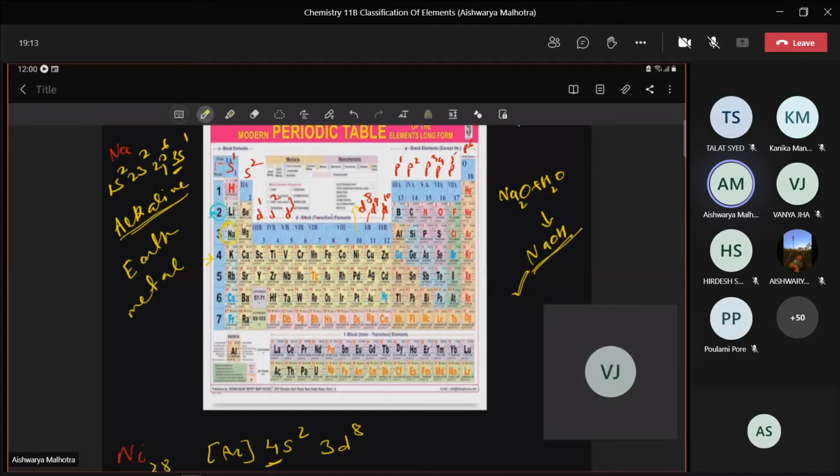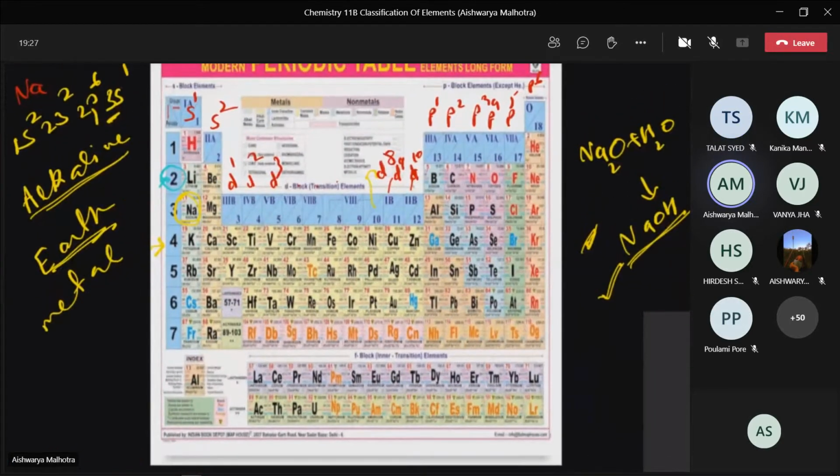Their oxides, when dissolved in water, are again basic in nature, the same as group 1. Now let's move to the next point: earth. What do you mean by earth metal? Found in the Earth's crust. Yes, usually present in the earth's crust, their salts are easily available there. That is why the name is alkaline earth metals.